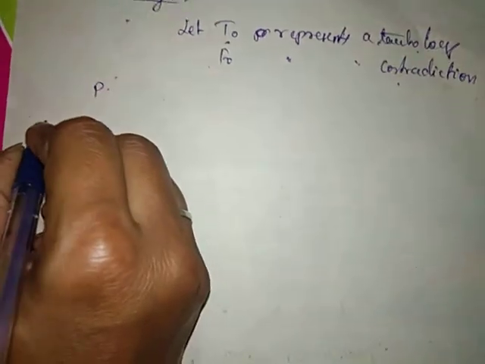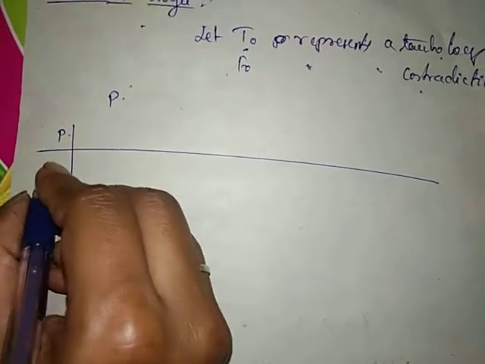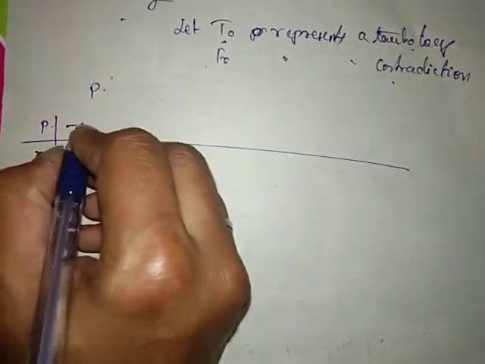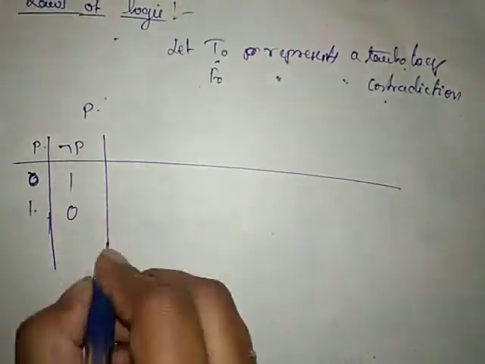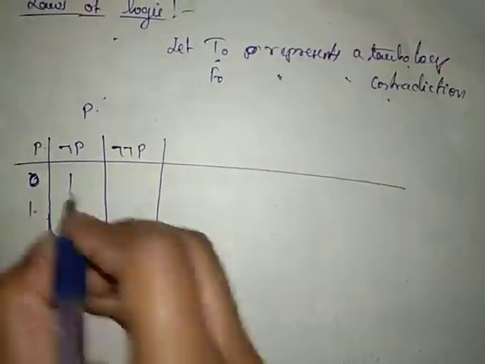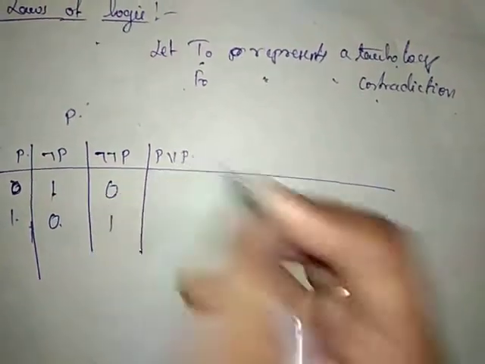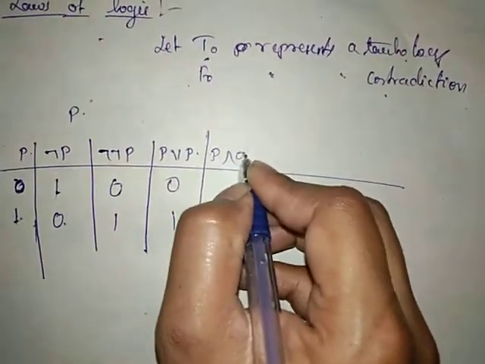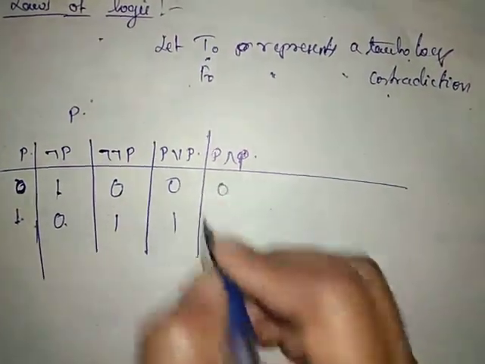So I am considering a truth table for P only. If simply one proposition, only two possible truth values are possible, that is true, false. So negation of P is what? Negation of 0 is 1, negation of 1 is 0. So double negation of P is negation of 1 is 0, negation of 0 is 1. P or P only: 0 or 0 is 0, 1 or 1 is 1. So P and P: 0 and 0, 1 and 1.